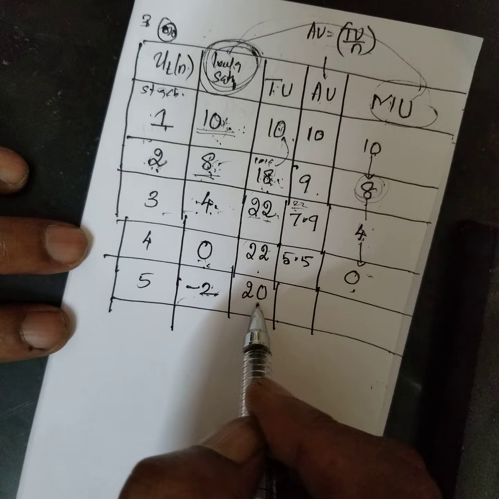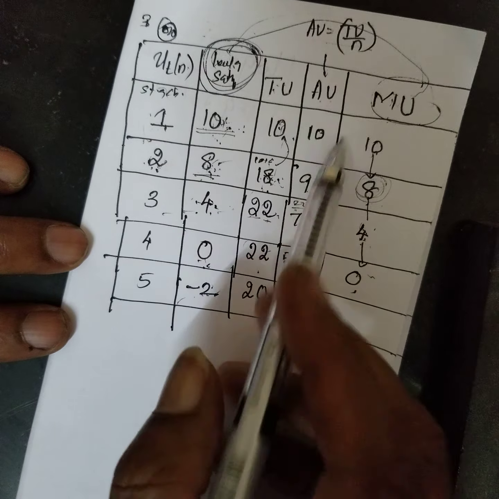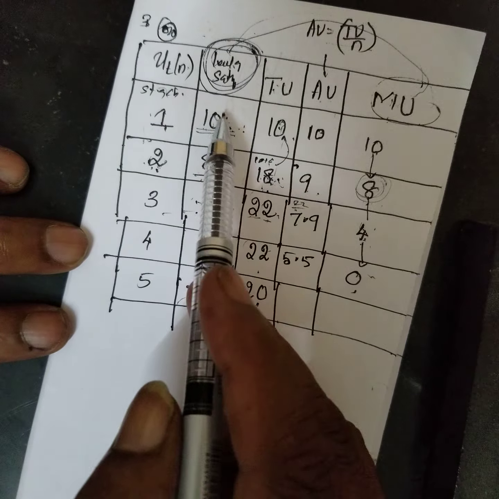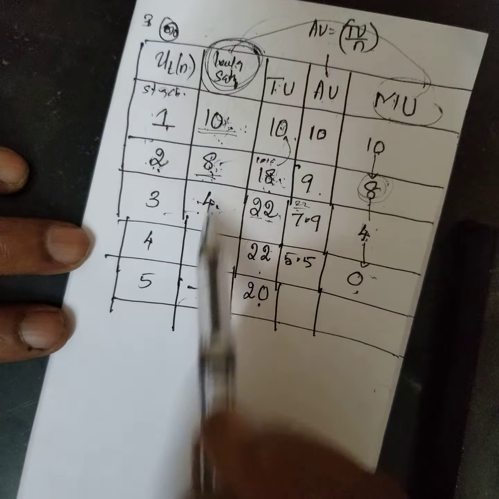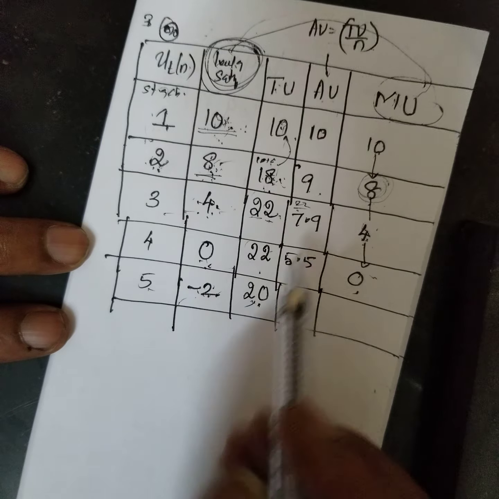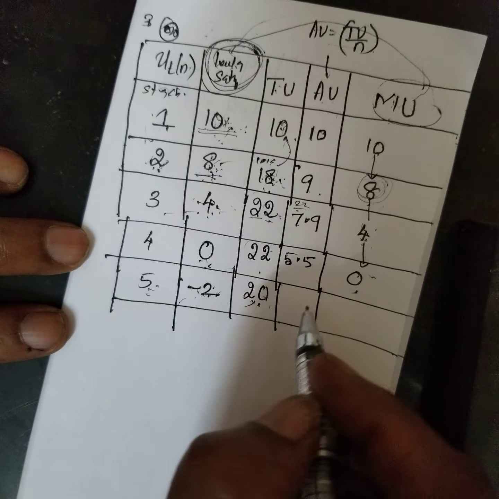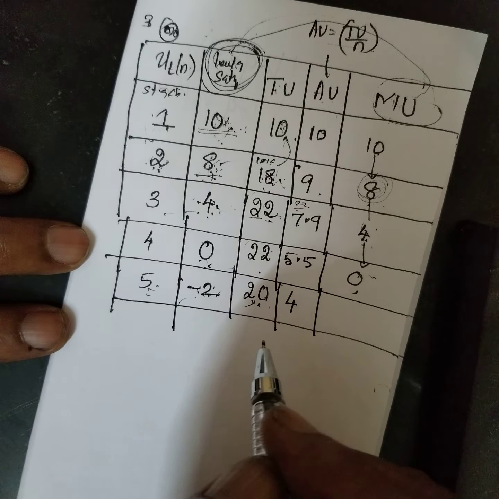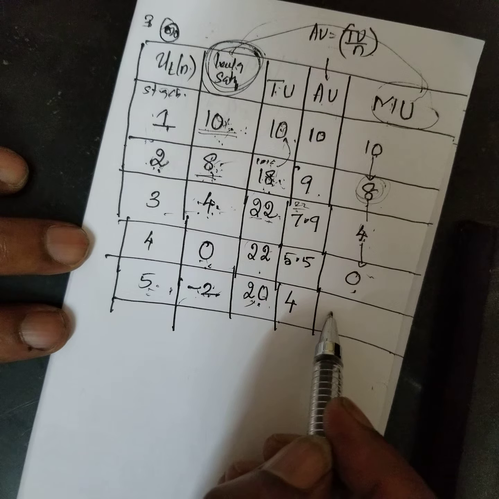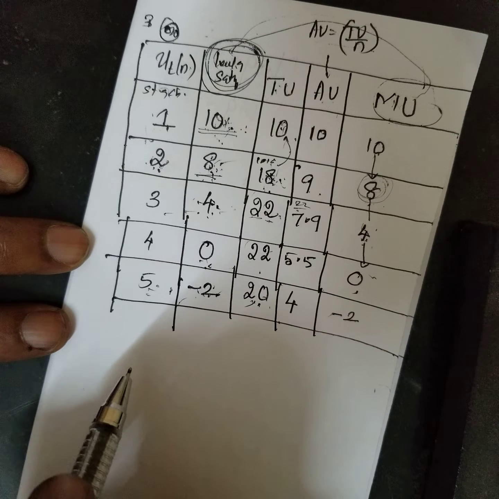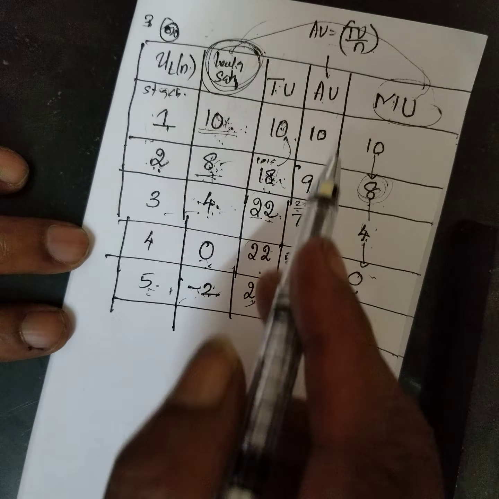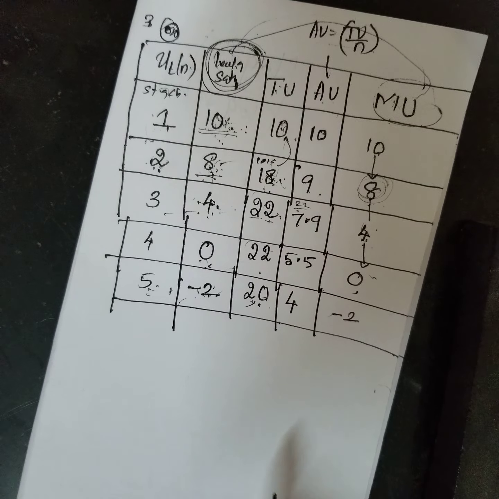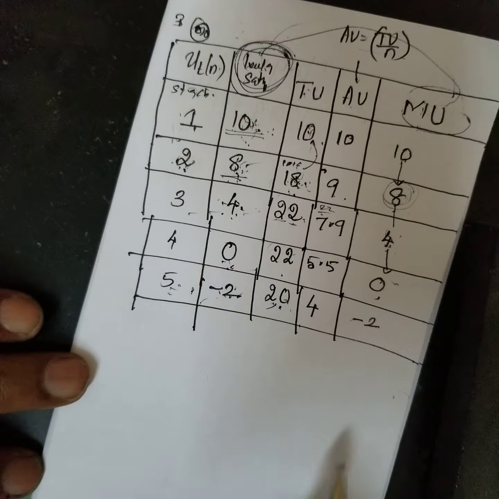Now 20. What is the average utility? You add all these things: 10 plus 8 plus 4 minus 2, divided by 5. 20 divided by 5, how much do you get? 4. Now what happened? Marginal utility is what? Minus 2. You understood? Therefore, from this I can take the definitions.